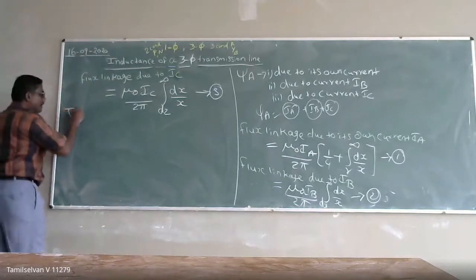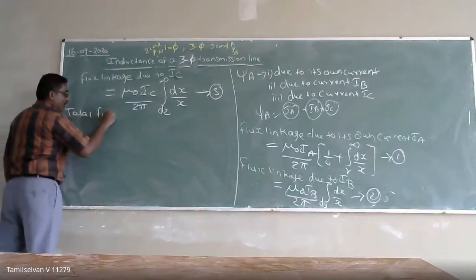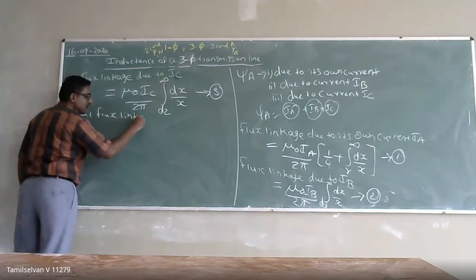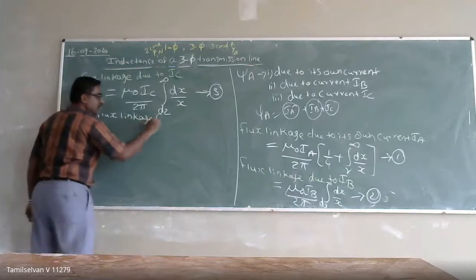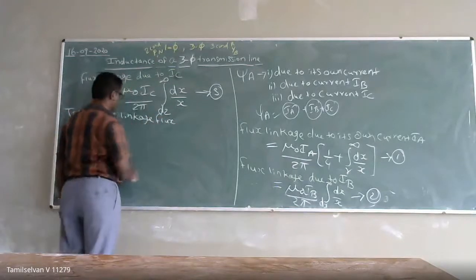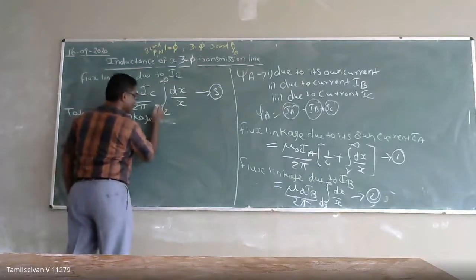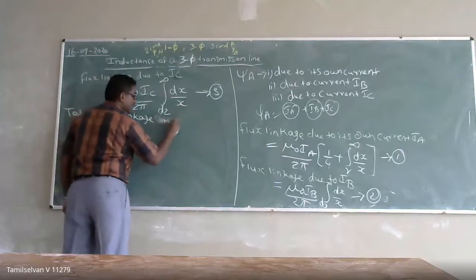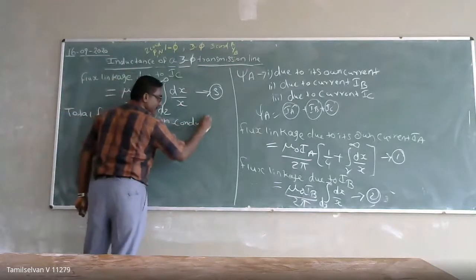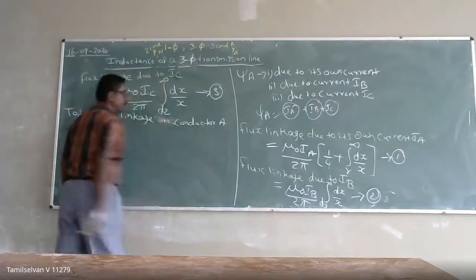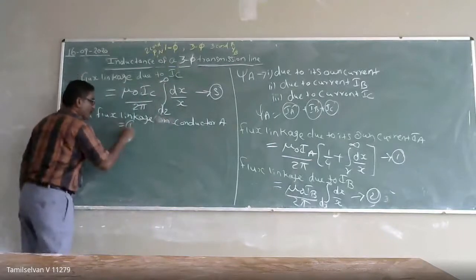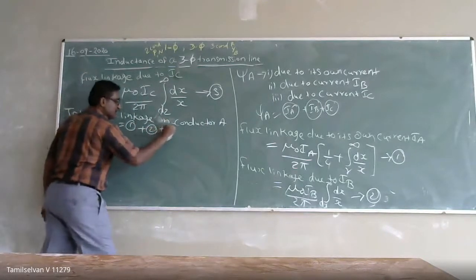So the total flux linkage in conductor A is equal to 1 plus 2 plus 3.